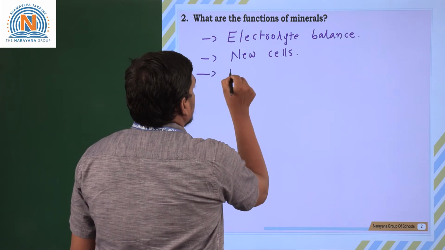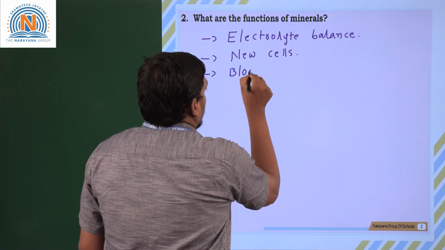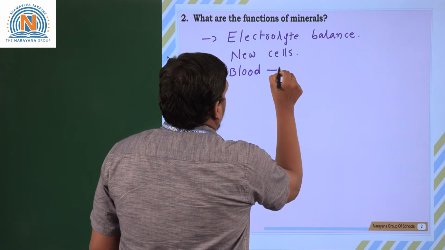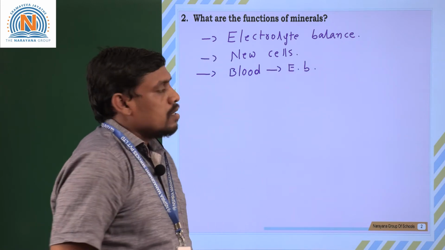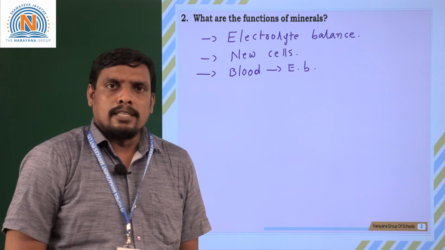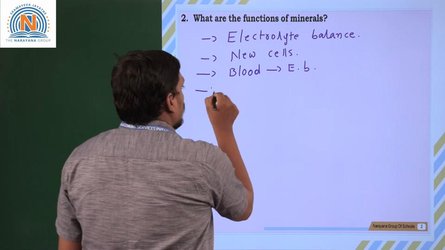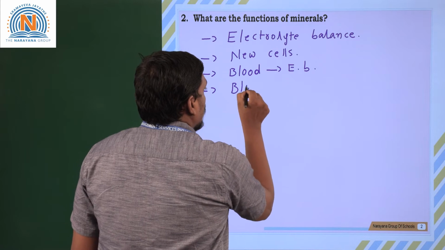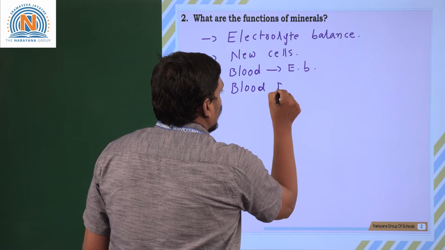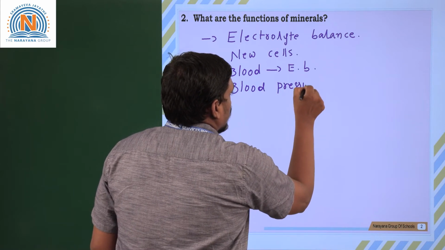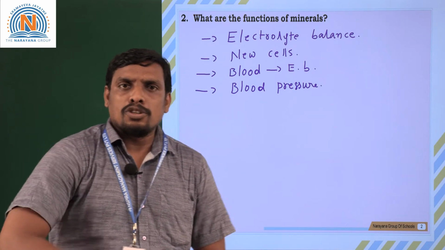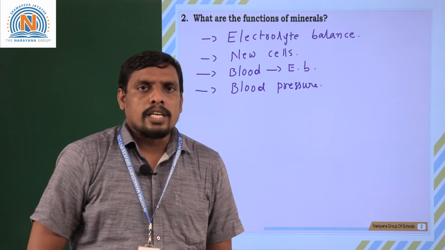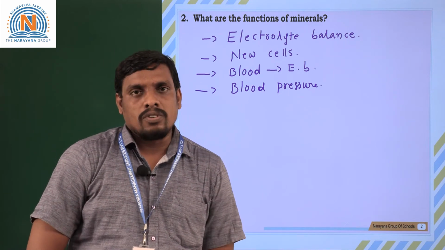As I already said, blood is a fluid connective tissue, and its electrolyte balance is regulated by the minerals present in it. And one more thing, the blood pressure generally depends upon the electrolytes that are continuously moving from one place to another in the blood or in the fluids of our body.